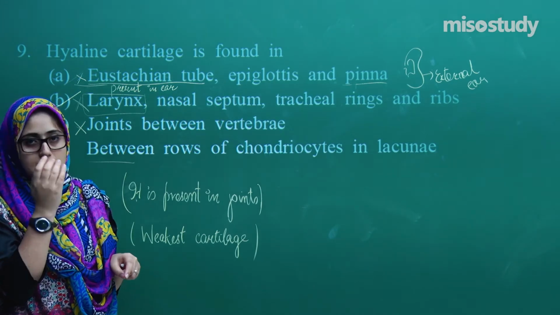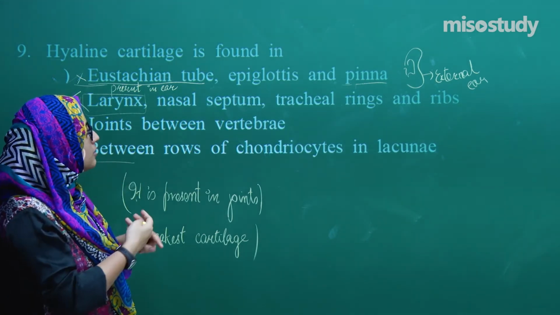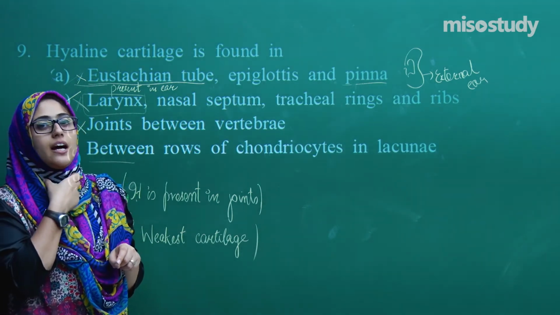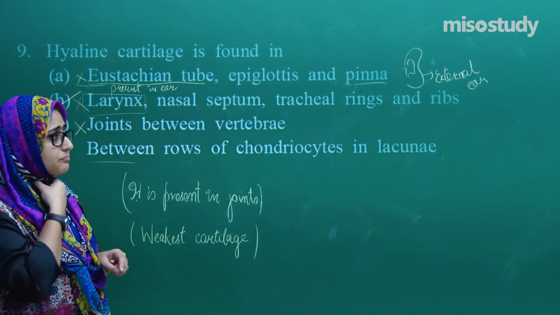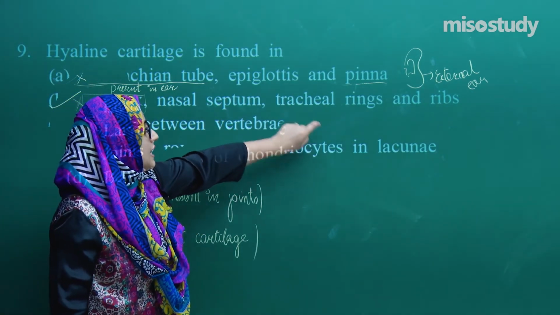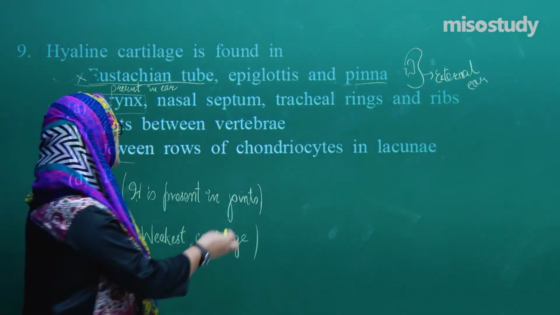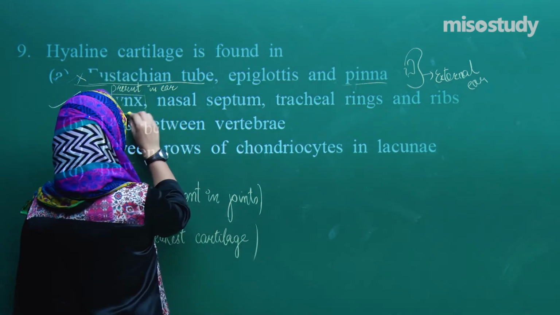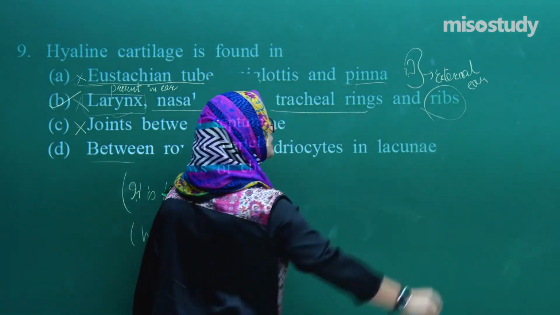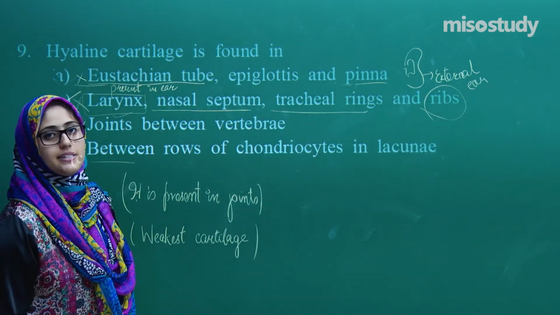No, it's not elastic, and it's weak also, this cartilage. So hyaline cartilage is present here. The trachea is also not elastic, so we have hyaline cartilage present in the tracheal rings as well as the ribs. So the larynx, nasal septum, tracheal rings as well as the ribs, these structures have the hyaline cartilage present in them.